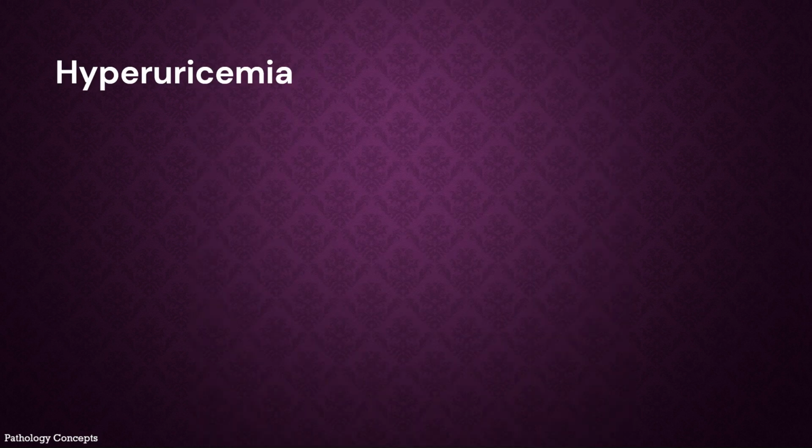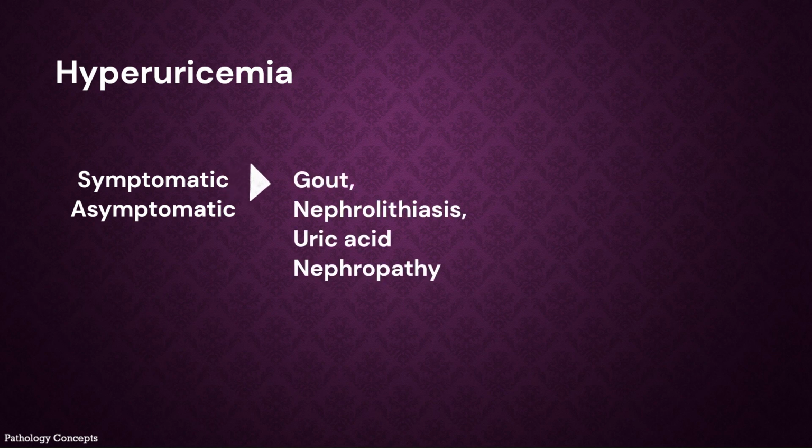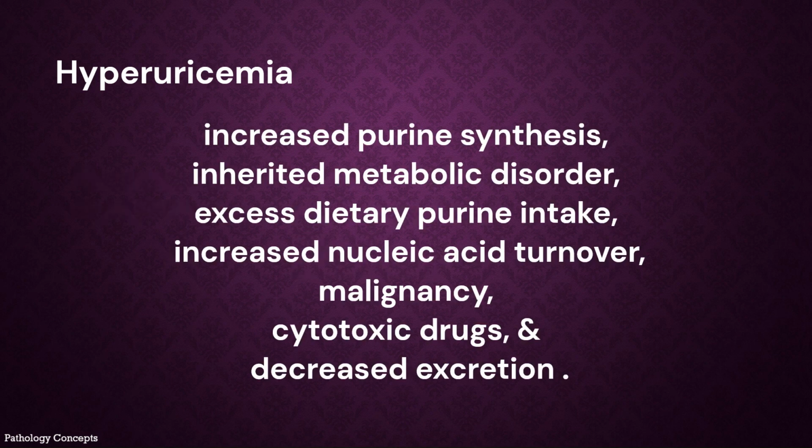Hyperuricemia may be divided into two major categories: symptomatic hyperuricemia and asymptomatic hyperuricemia. Symptomatic hyperuricemia is manifested by gout, nephrolithiasis, and uric acid nephropathy. The major causes of hyperuricemia are increased purine synthesis, inherited metabolic disorder, excess dietary purine intake, increased nucleic acid turnover, malignancy, cytotoxic drugs, and decreased excretion due to chronic renal failure or increased renal reabsorption.